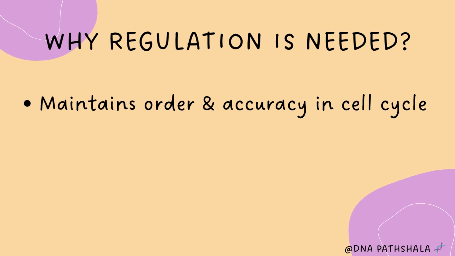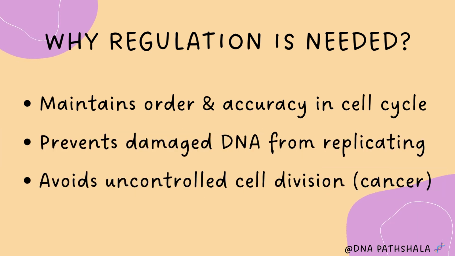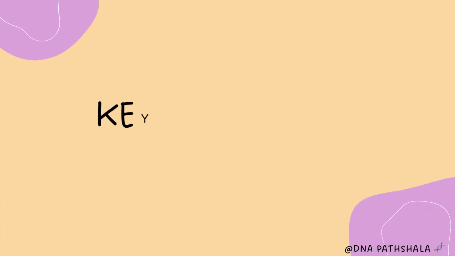To keep order in the cell cycle, to stop damaged DNA from being copied, and to avoid uncontrolled cell division, which may cause cancer. It's just like traffic lights. Without them, there will be accidents. In the same way, checkpoints prevent accidents in the cell cycle.